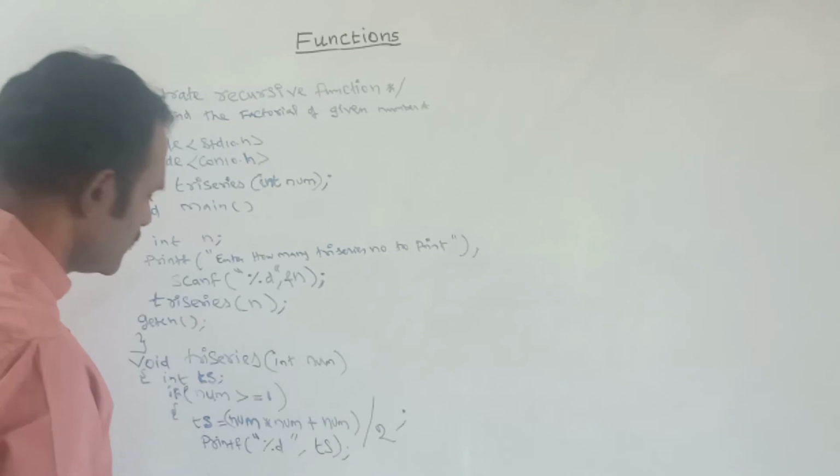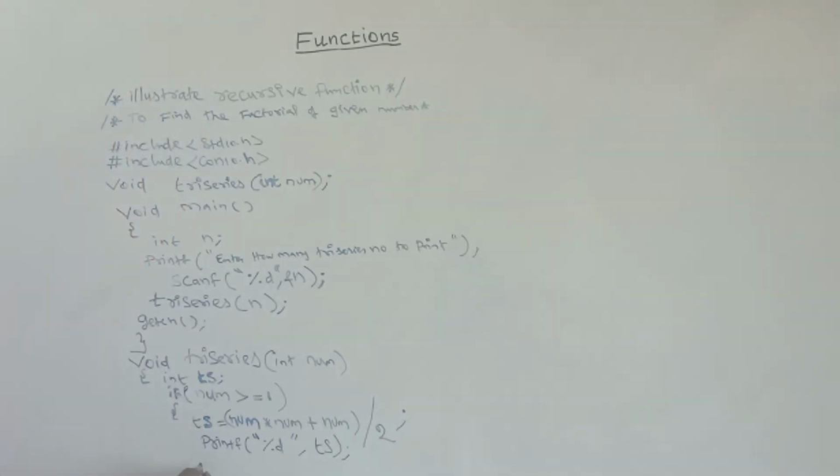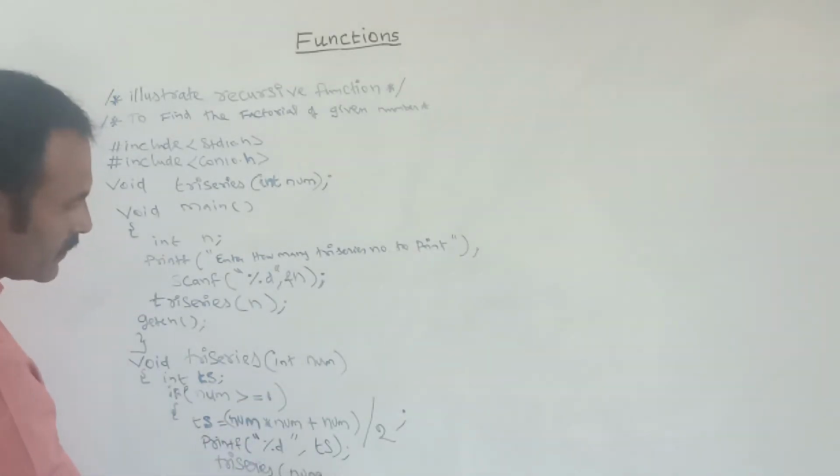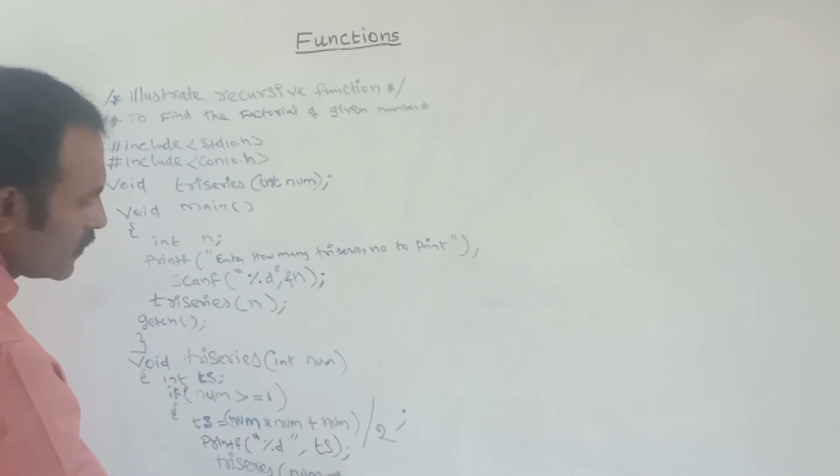I am telling it to print the ts value. Here I am calling a recursive function. Within the function itself I am calling this same function, try series of num minus 1.